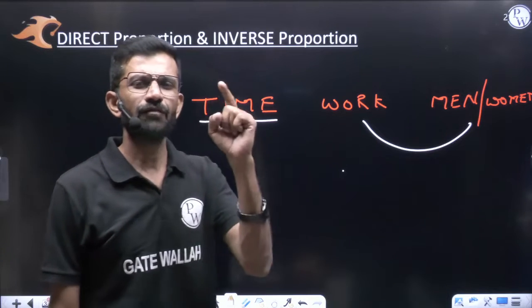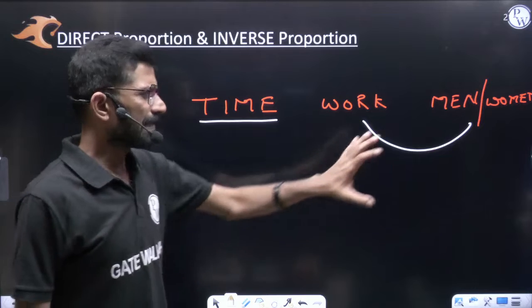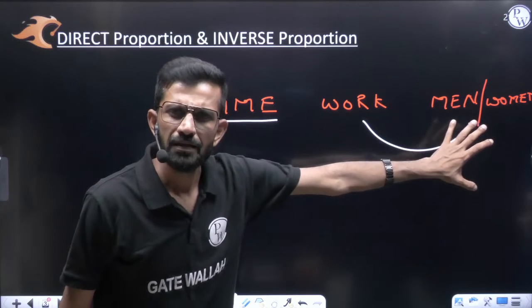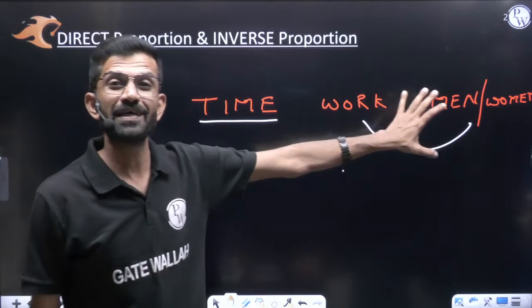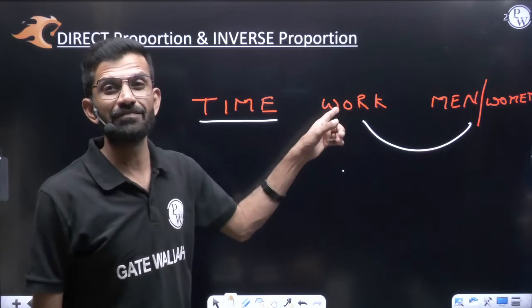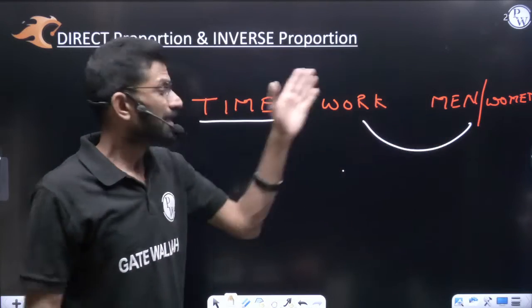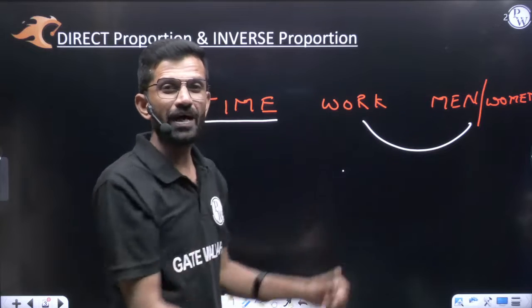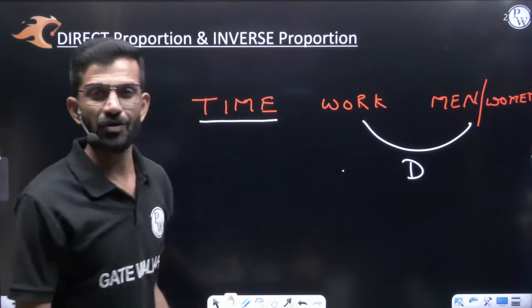Let's say we have one week, a constant fixed time. If we keep more people, they can do more work or less work in one week? More people can do more work in one week. Fewer people, less work in one week. Or in order to do less work, we require fewer people. In order to do more work, we require more people, which means this is a direct proportion when time is constant.